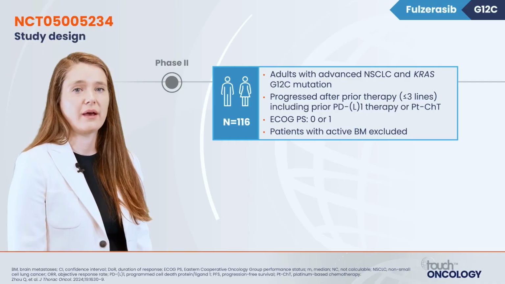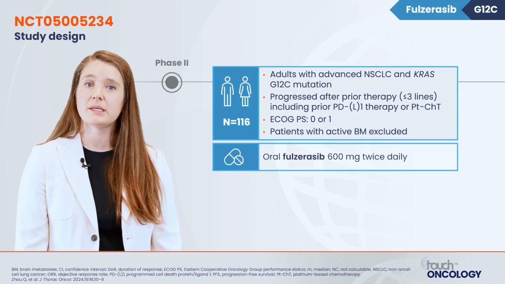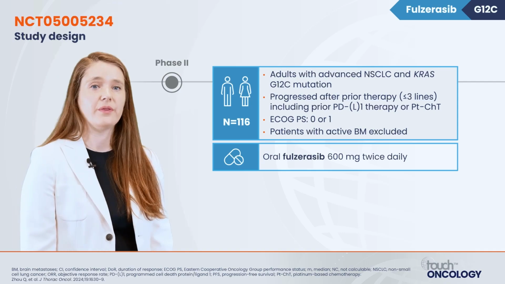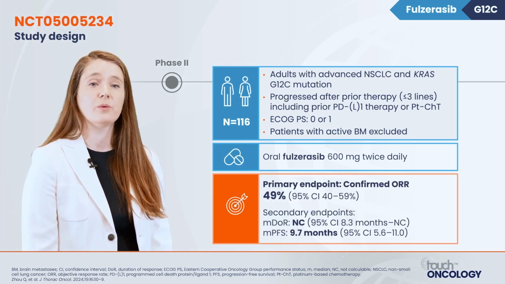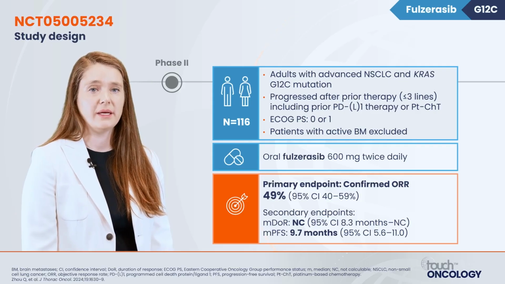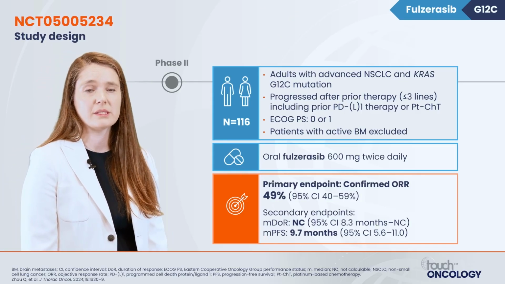And lastly, we have fulzarasib. This is again available only in China, with similar inclusion criteria. The primary endpoint, which is confirmed overall response rate, was 49%, with a median progression-free survival of 9.7 months.